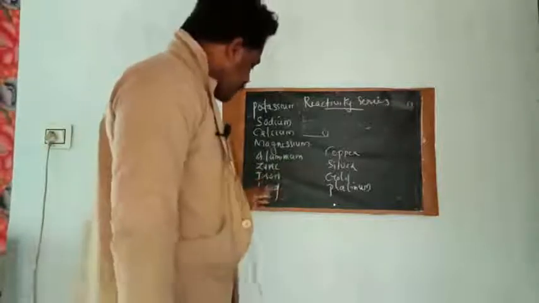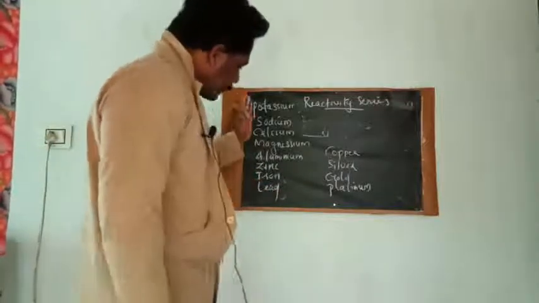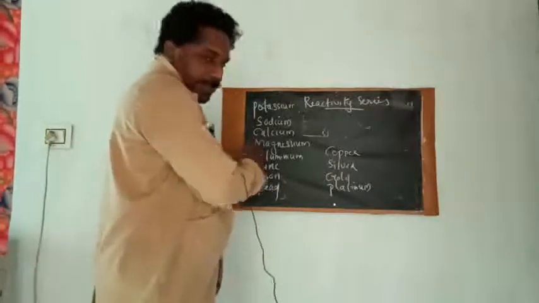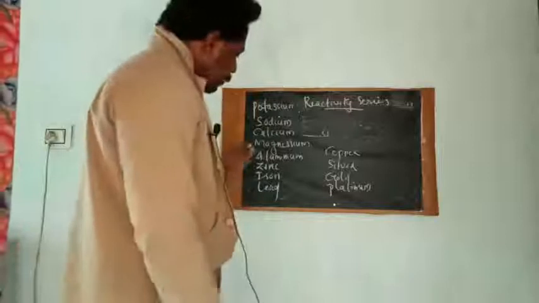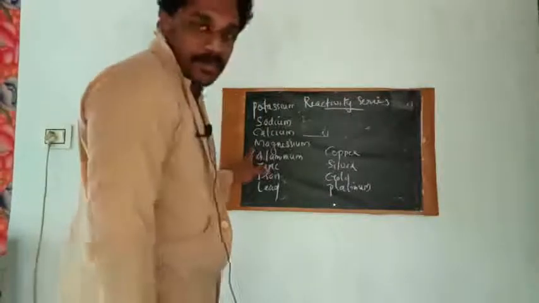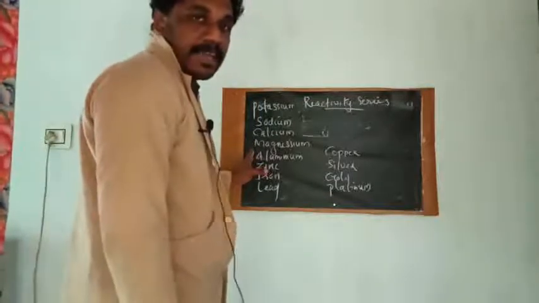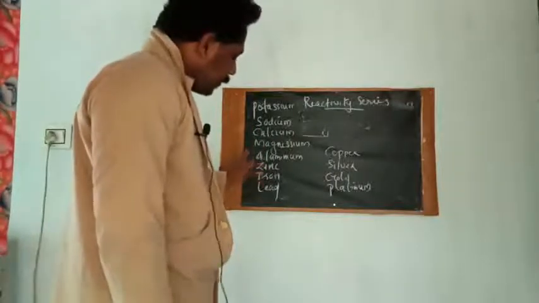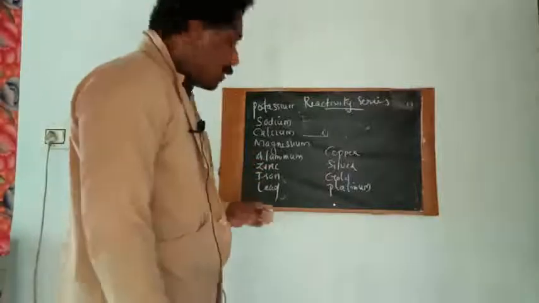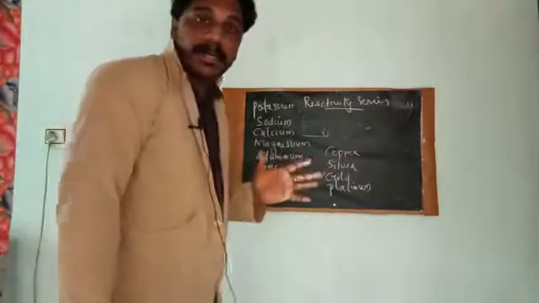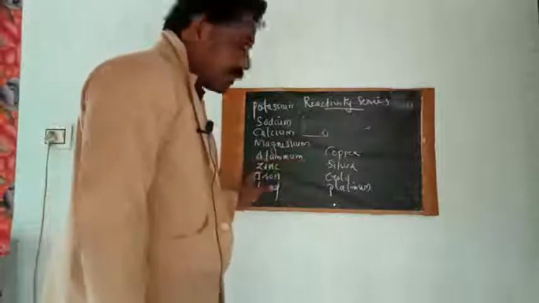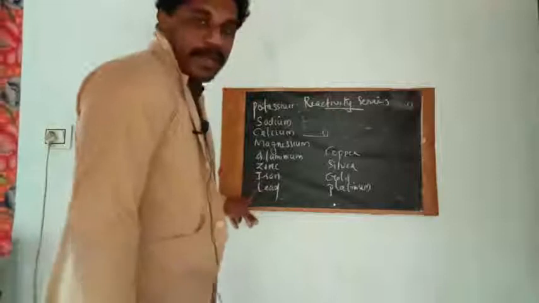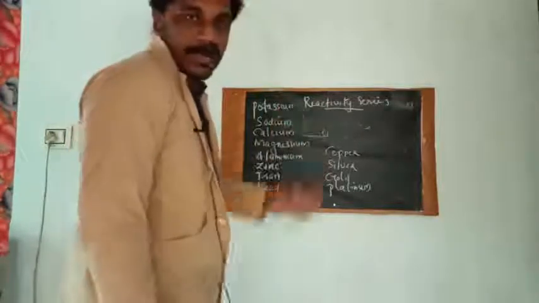Magnesium does not react with cold water, it reacts with hot water, and aluminium, zinc, iron do not even react with hot water, they react only with steam. Lead will not react with water, copper will not react with water.